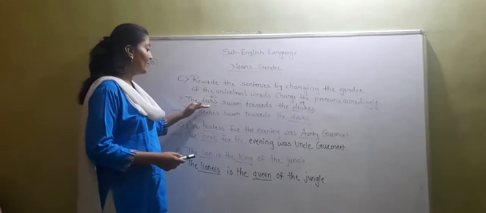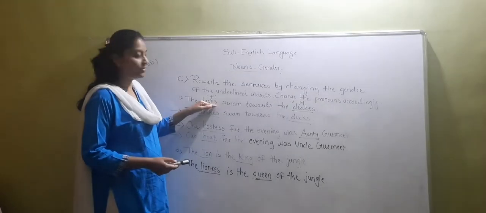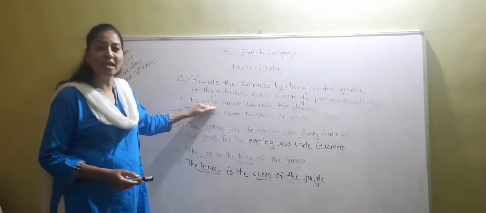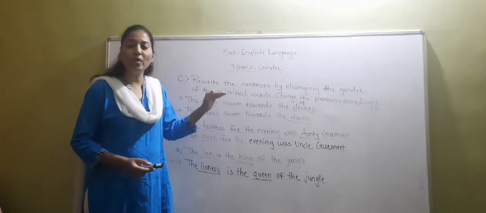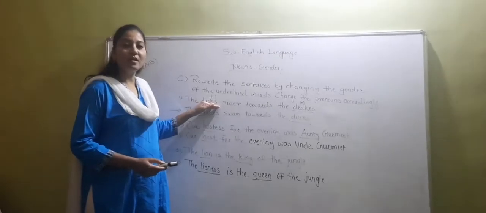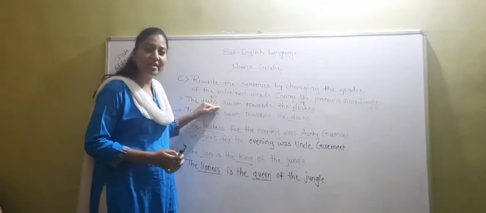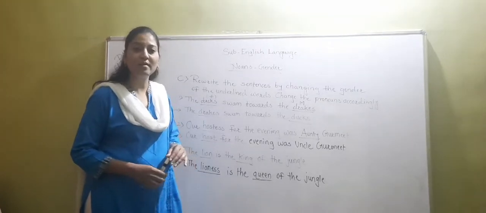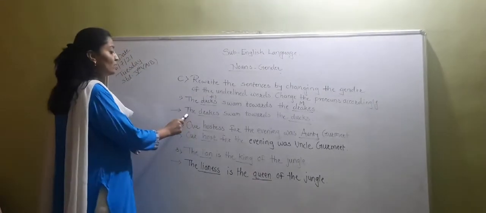तो यहाँ पर duck को underline किया गया है. Which word is underlined here? Duck. And duck is the feminine gender. It means that you have to change the gender of this duck. Duck अगर ये feminine gender है तो उसका masculine gender क्या होगा? Drake. क्या होगा? Drakes. तो you have to write down like this.